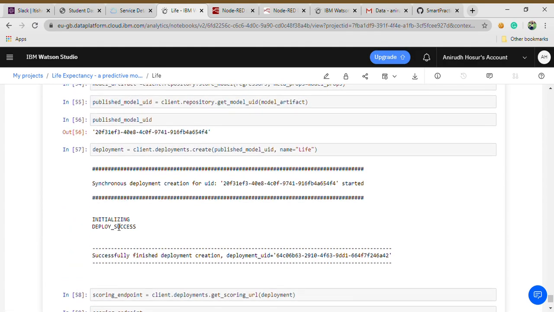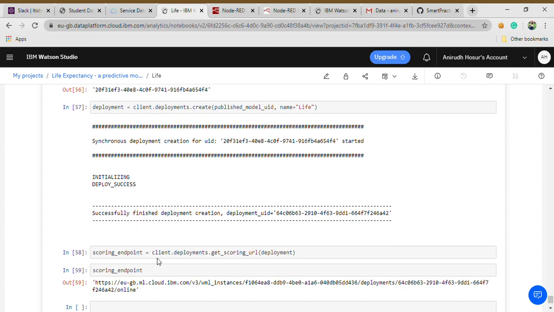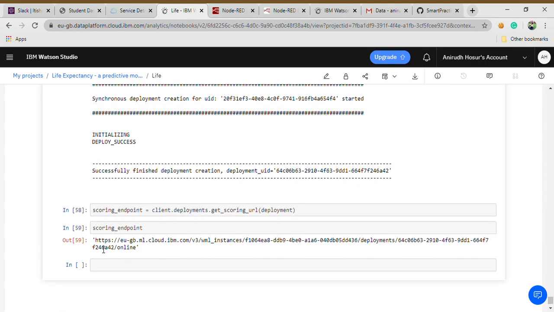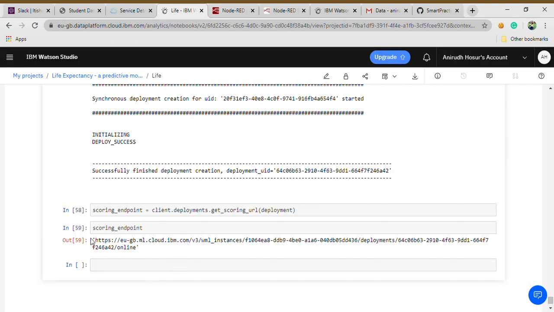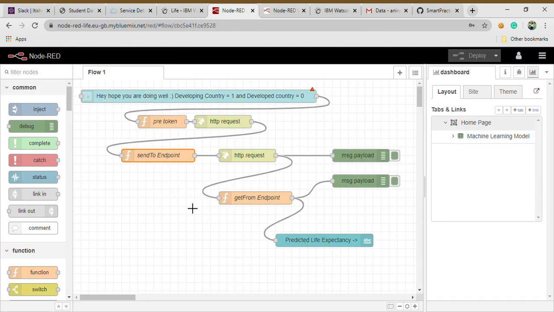Here deploy is successful, and we receive the scoring endpoint. This scoring endpoint will be used in Node-RED. We'll just have to copy it and paste it when we are creating the Node-RED front end. Then it will connect the back end with the front end. Now they are connected. Now we'll come to Node-RED and create the front end.